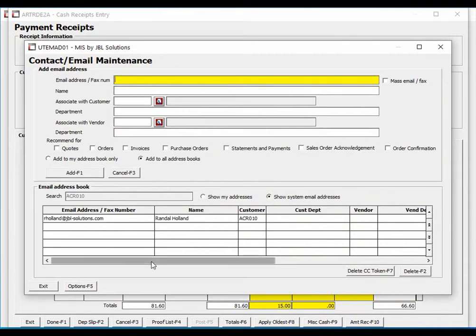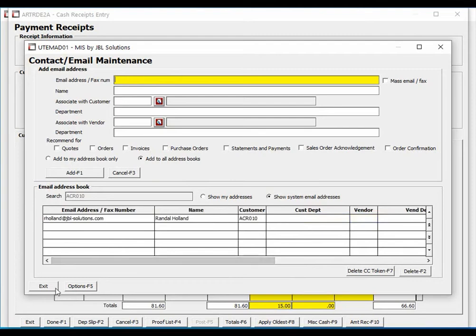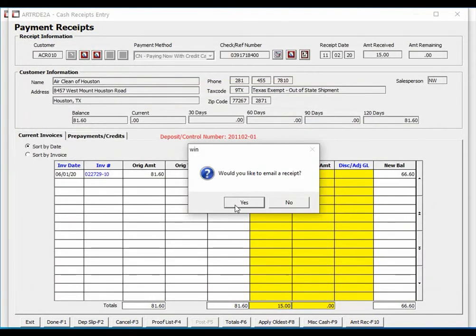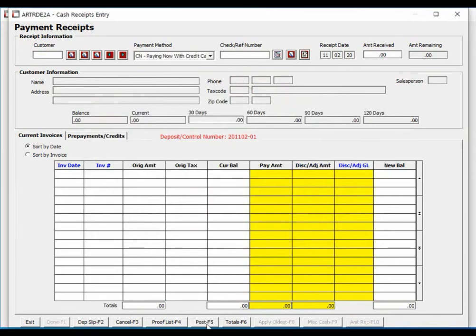And notice that the token has now been associated with this customer and this email contact. I will click Exit, and we'll go ahead and say email the receipt as well. And now I'm ready to go ahead and post this particular control or deposit to the system.